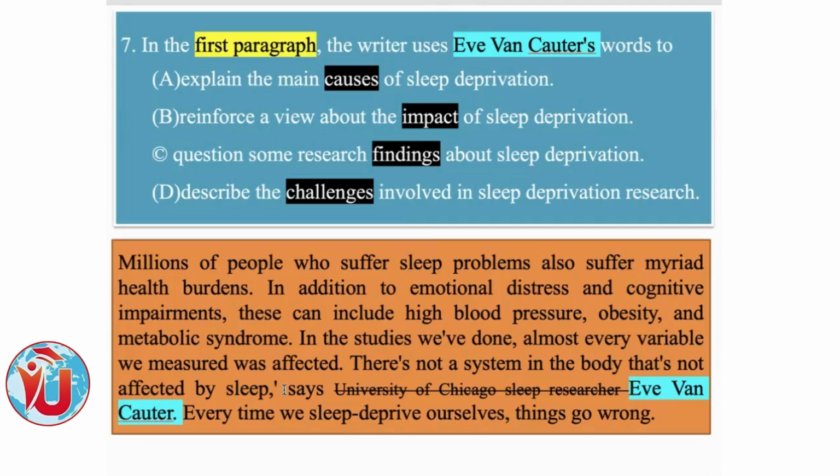Ivan Carter. He said every system is affected. Does it speak about cause or effect or challenges or findings? Effect. Impact, effect, right? There is not a system in the body that is not affected by COVID-19 means that is the impact of COVID-19, or the effect of COVID-19.